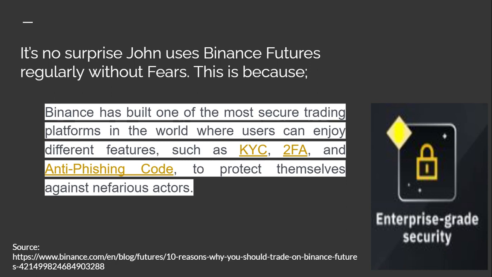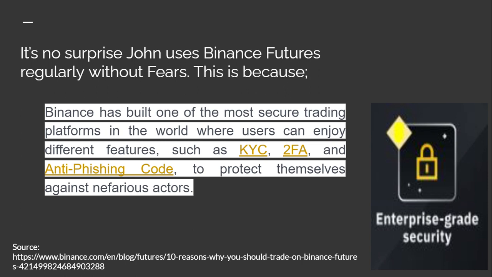The anti-phishing code enables you to input a particular number into your emails so that whenever an email comes from Binance, you can always identify that this email is for Binance. The anti-phishing code will be 4 digits, 5 digits, or 6 digits which you select, and these digits will be known to you. So whichever mail is being sent to you, those digits will be attached to it. You can always change these digits if you feel they've been compromised. This is a way to mitigate scams and to protect our users against nefarious actors.